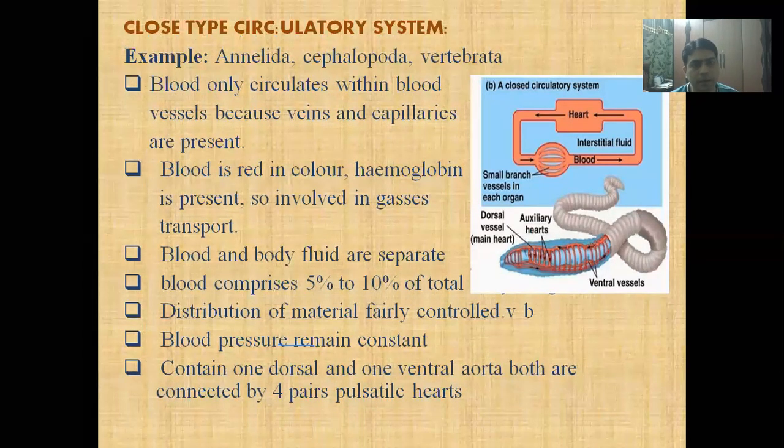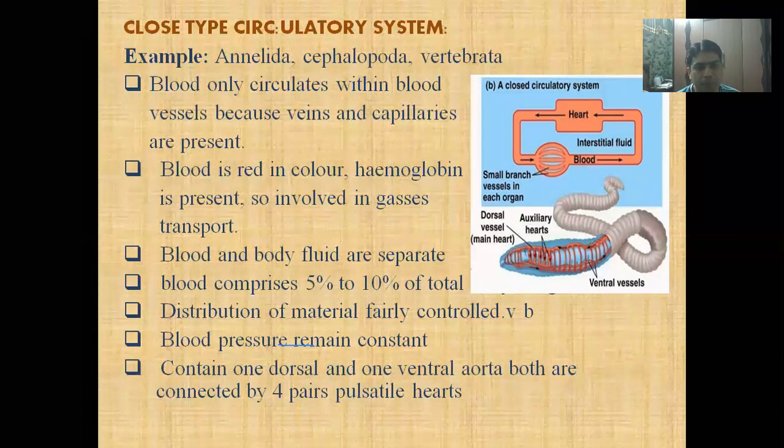Blood is released from the heart into the arteries, from the arteries into the capillaries in the tissues, and then from the capillaries into the veins, and again blood returns to the heart. Blood is red in color. In the closed type circulatory system, blood is red because of the presence of hemoglobin, which is involved in the transport of gases.